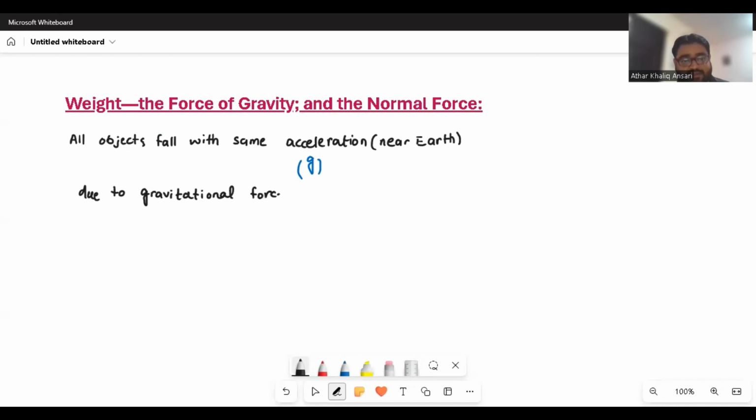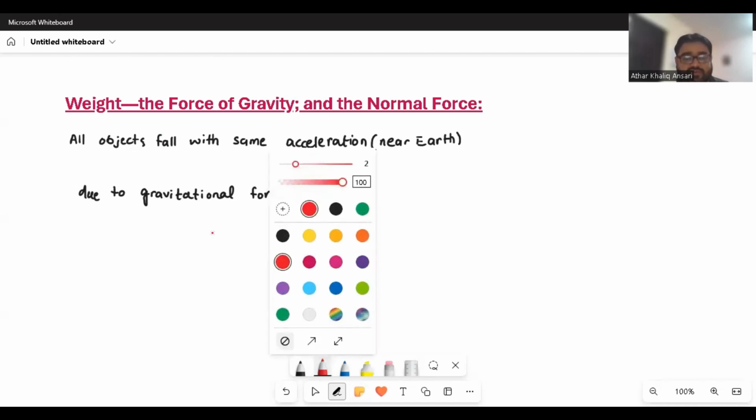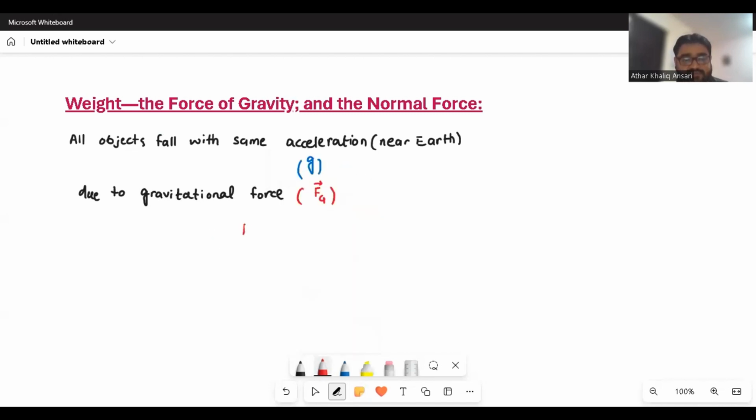And he named this gravitational force as F, the force, and g for gravity. He named that it is the force of gravity. And mathematically, he said that this force of gravity, Fg, is equal to mass times gravitational acceleration g.